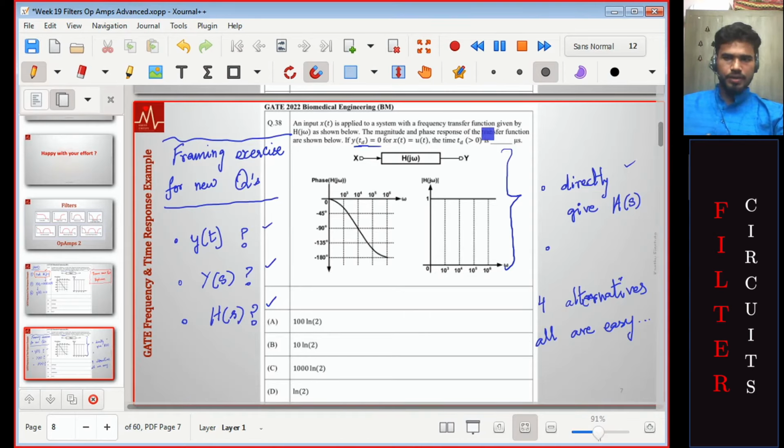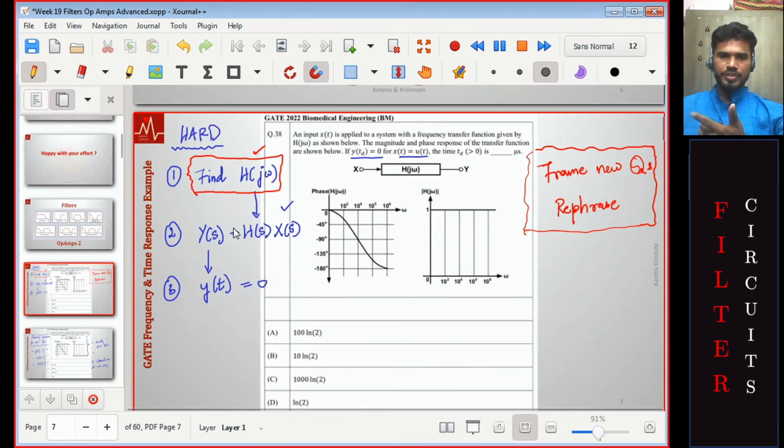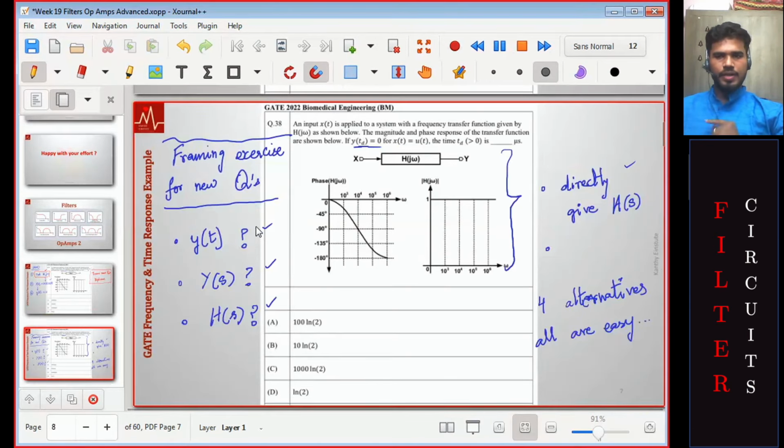And in the hope that you keep on doing this process again and again, in the process you learn, okay, this is a hard question, I will skip. You read the question, oh, this is what you have to do, these are the steps you have to do. It's kind of hard, I'm going to skip this question. If they had perhaps asked this part, I would have done it. Or you recognize they are only asking a part of that, which you know how to answer. That recognition and identification of easy questions, known questions in the actual exam will easily come if you do this framing exercise for new questions.